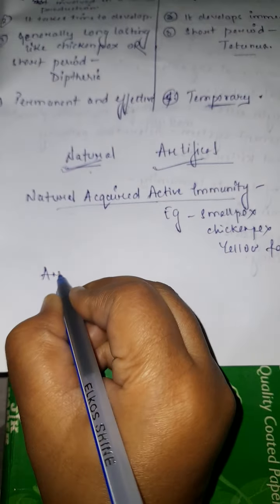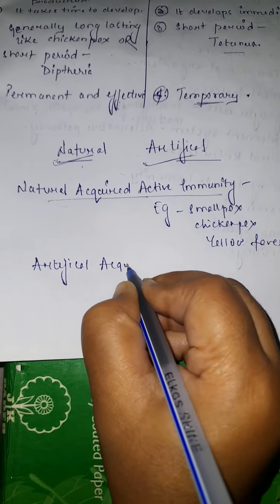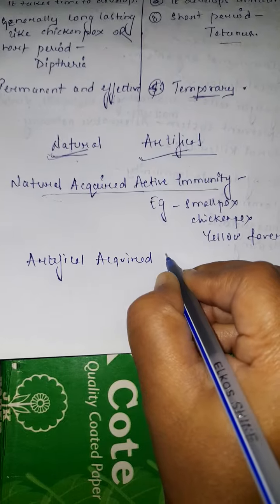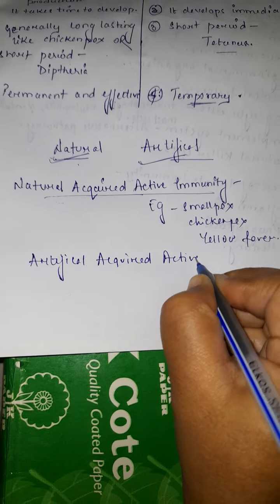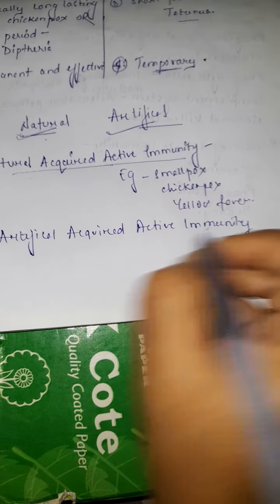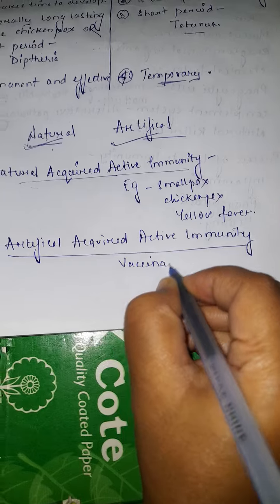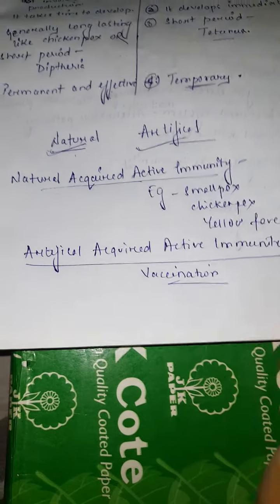Then the second type is artificially acquired active immunity. Artificially acquired active immunity is the type of immunity that is developed through a vaccine.